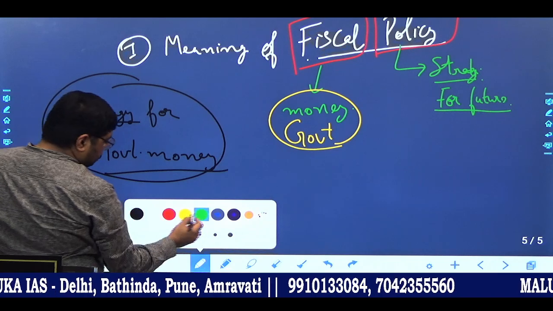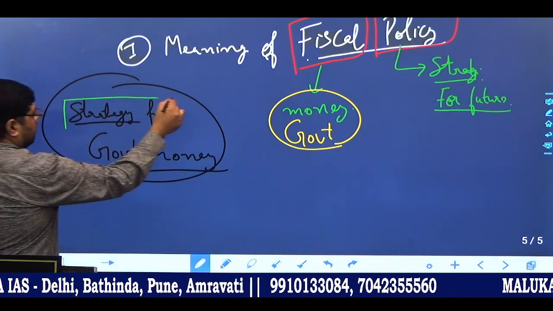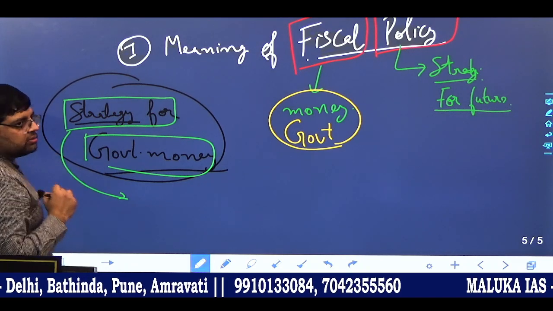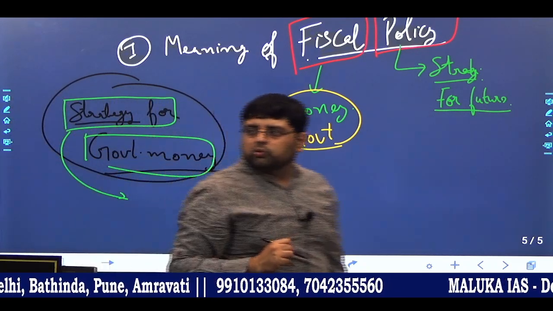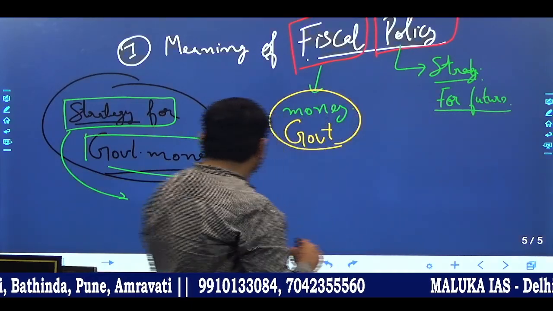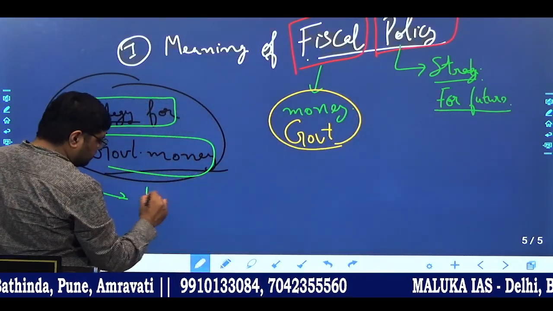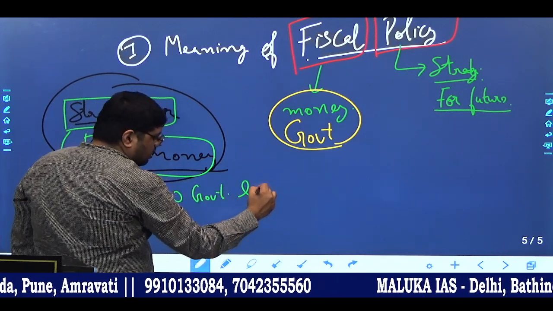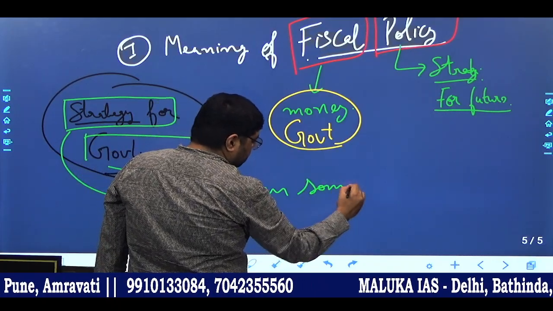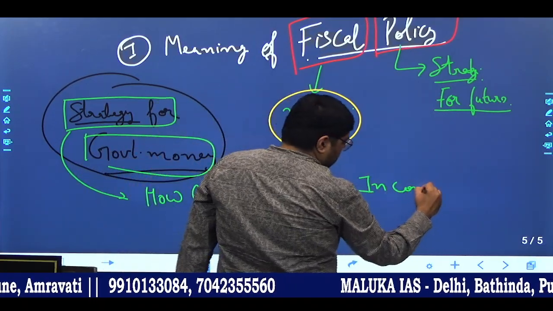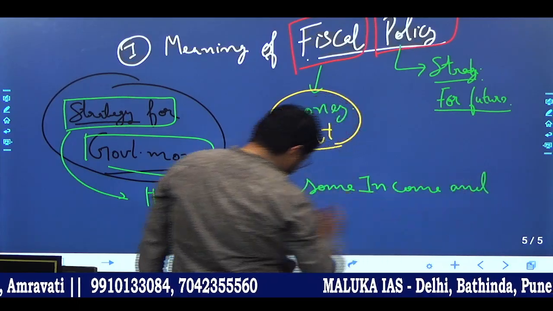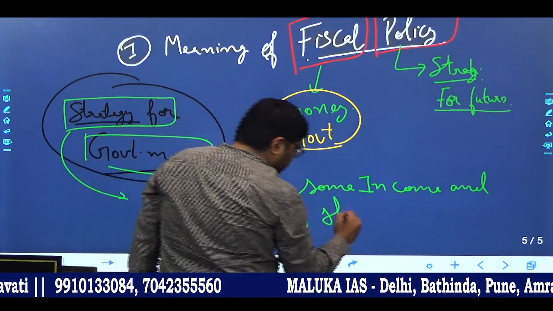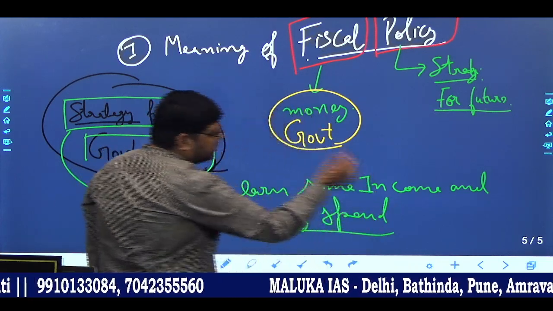What we want to convey with the term strategy here is how the government earns some income and how they spend it, that is how they do the expenditure, whatever they earn.